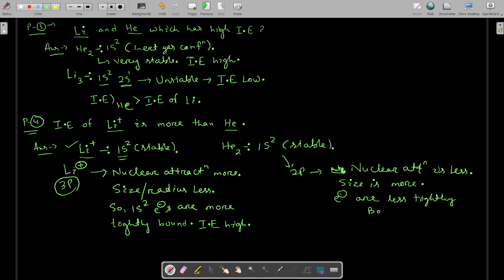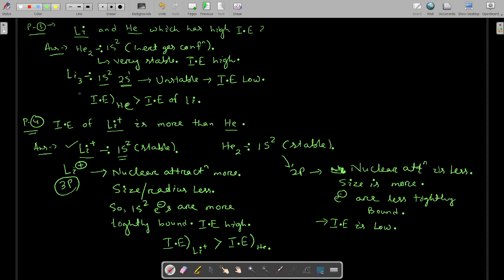If electrons are less tightly bound, then ionization energy is low. So in this case, we are getting ionization energy of lithium plus is more than ionization energy of helium.